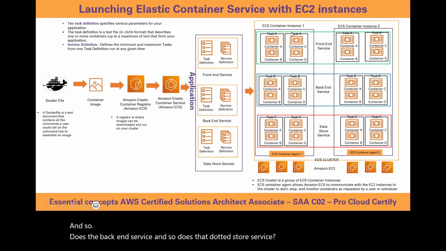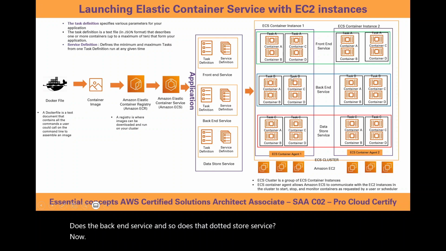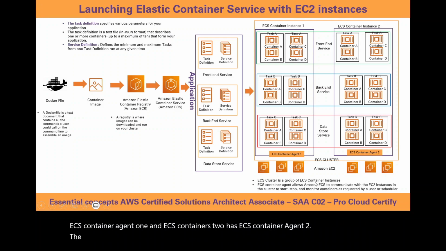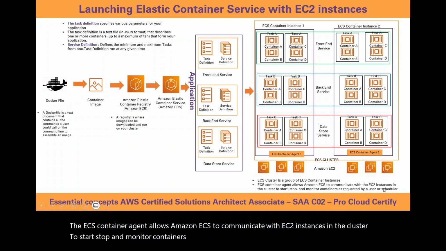Now, each ECS container instance also has an ECS container agent. So ECS container instance 1 has ECS container agent 1, and ECS container instance 2 has ECS container agent 2. The ECS container agent allows Amazon ECS to communicate with EC2 instances in the cluster to start, stop, and monitor containers as requested by a user or scheduler.